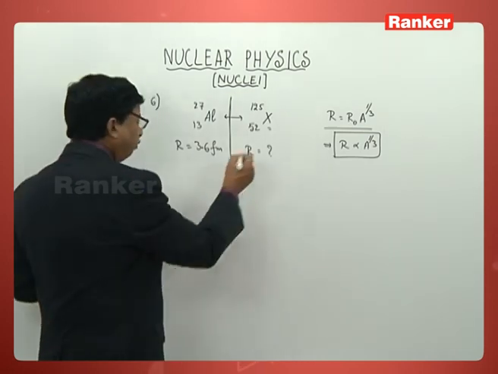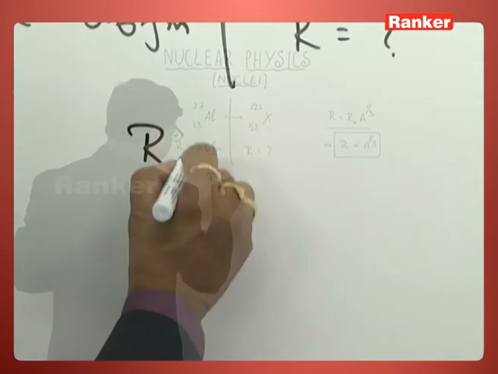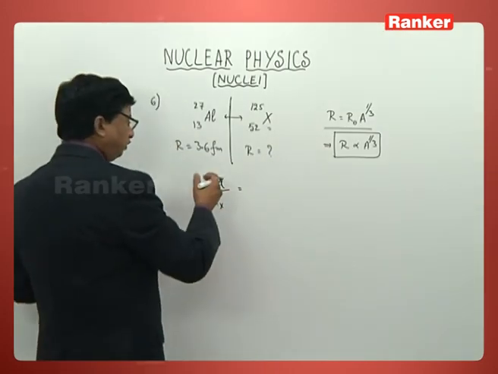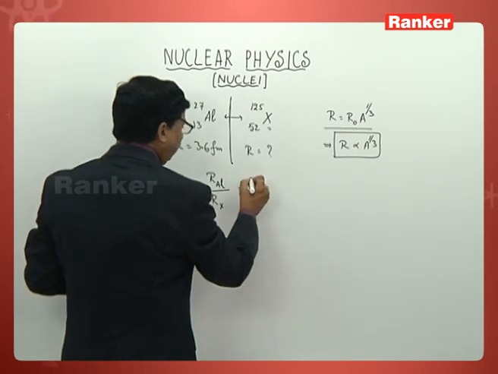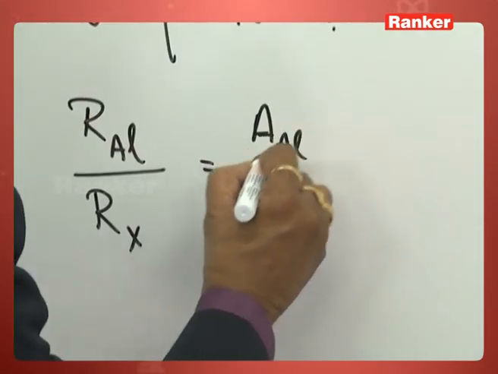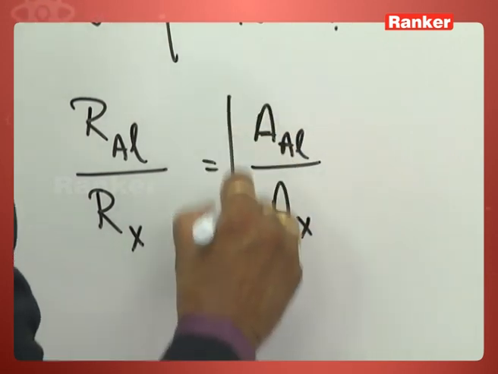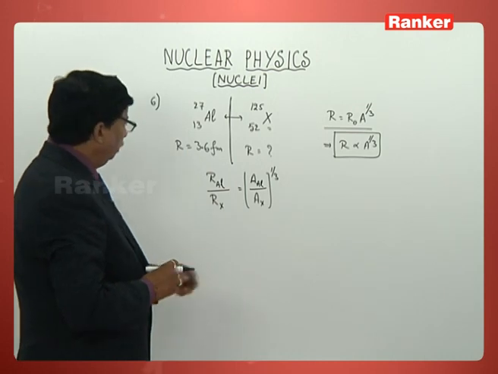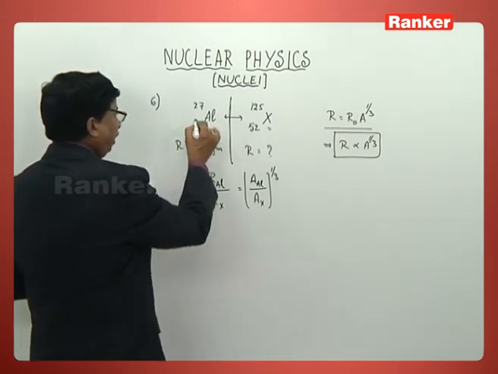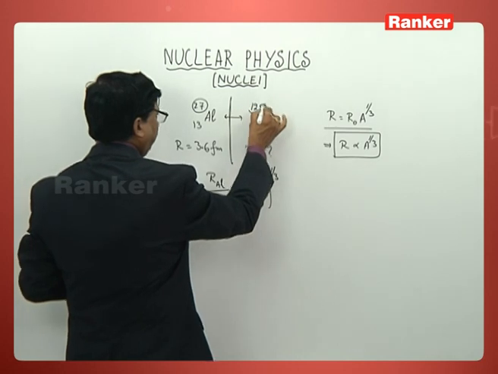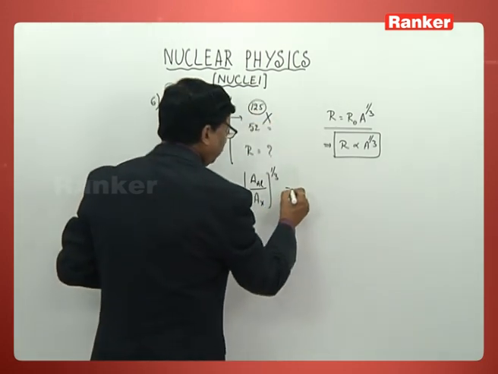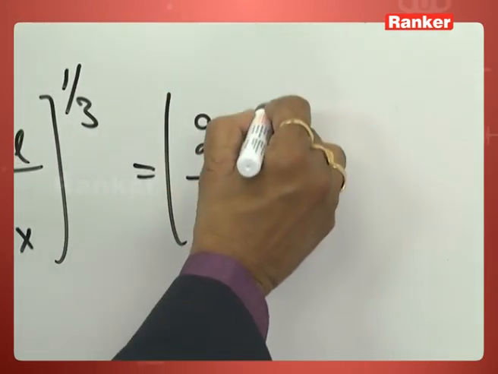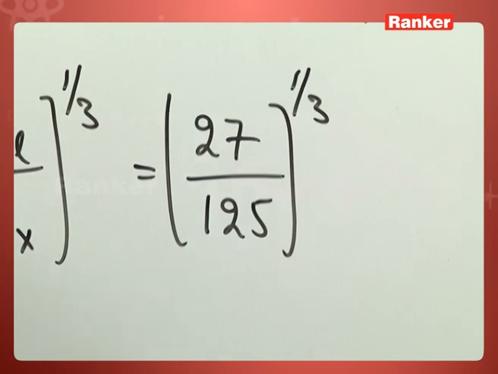So what can I write now from that? R of aluminium by R of the element X is equal to A of aluminium by A of element X, whole power 1 by 3. You can understand well the value of mass number here is 27 and here is 125. So 27 by 125 to the power 1 by 3, that is cube root.